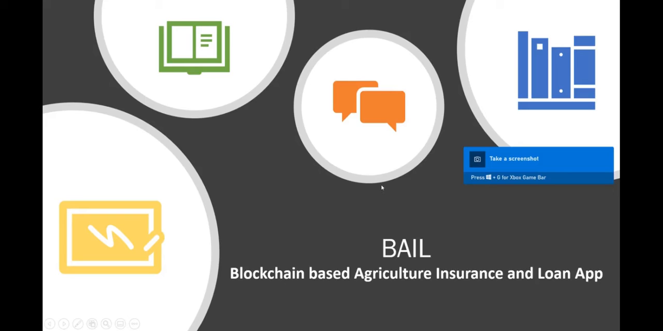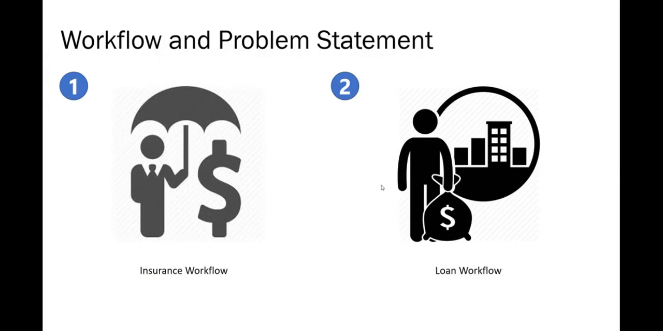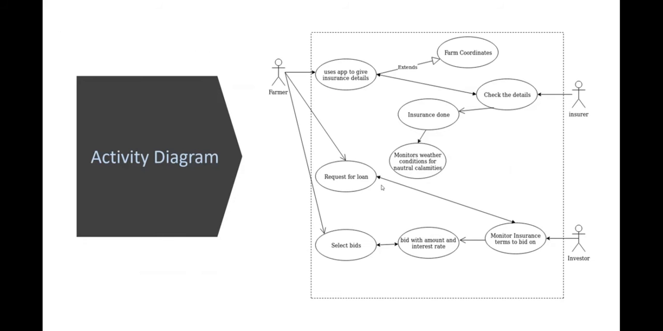So this is BAIL, blockchain-based agricultural insurance and loan application. It has mainly two workflows, insurance workflow and loan workflow. Insurance workflow is a core problem statement that has been given to us, and loan workflow is a use case that we have additionally put into our application. So let's get into the application.